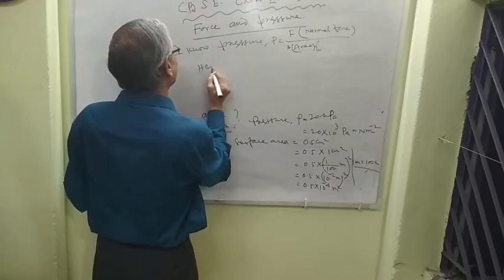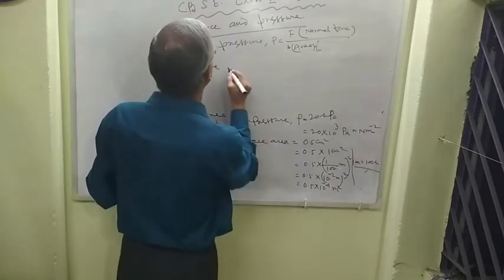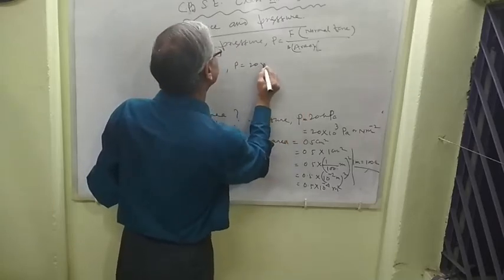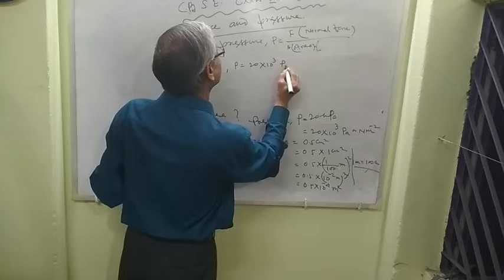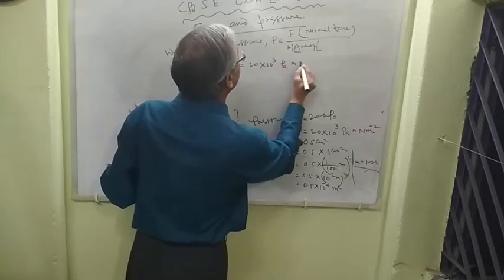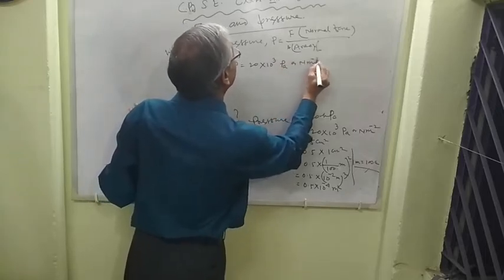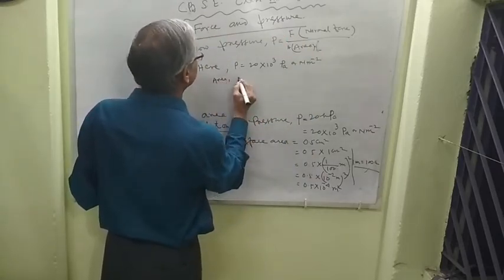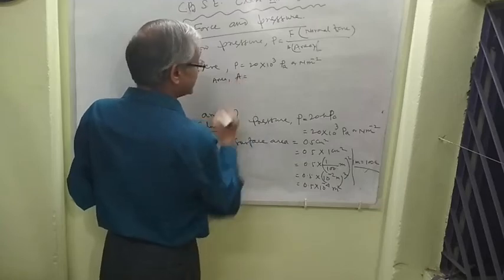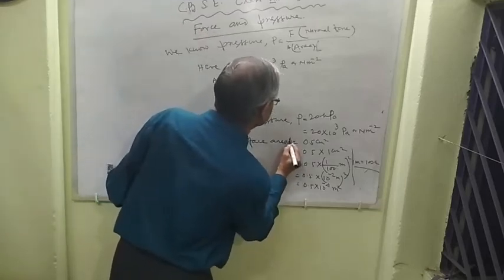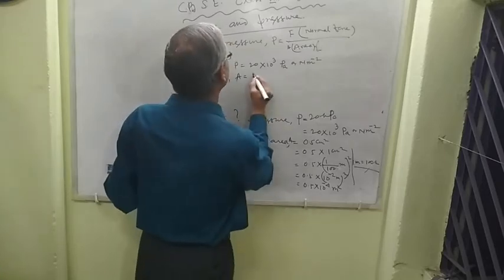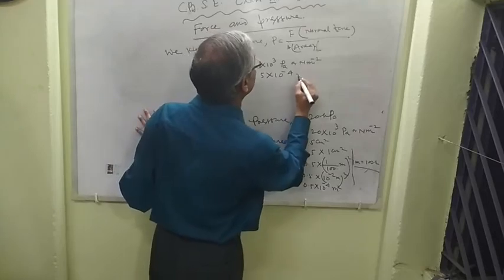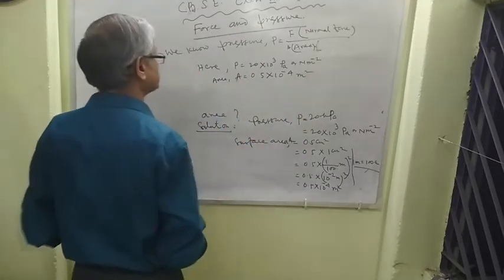Here we already have pressure equal to 20 into 10 to the 3 Pascal or Newton per meter square. Surface area A equal to 0.5 into 10 to the power of minus 4 meter square.